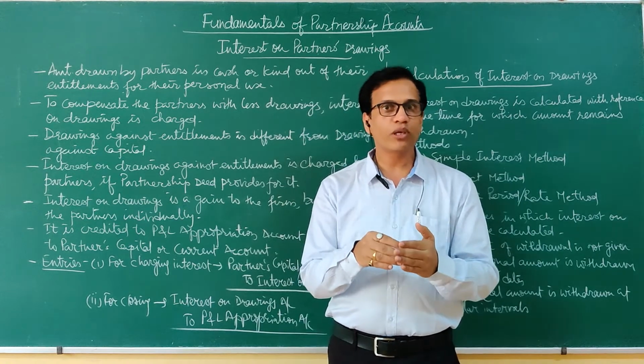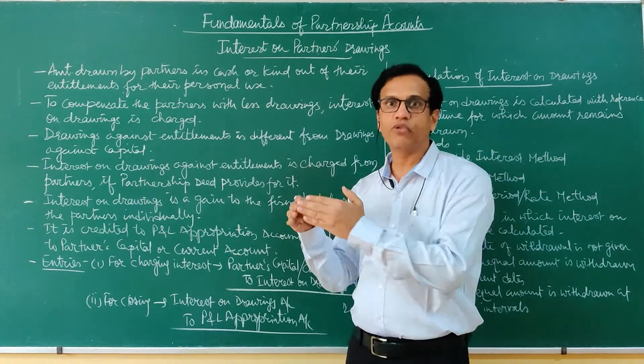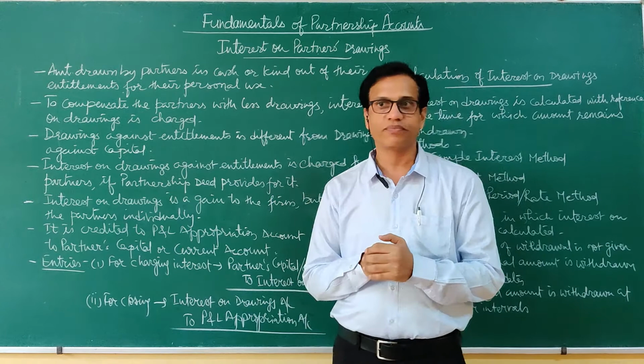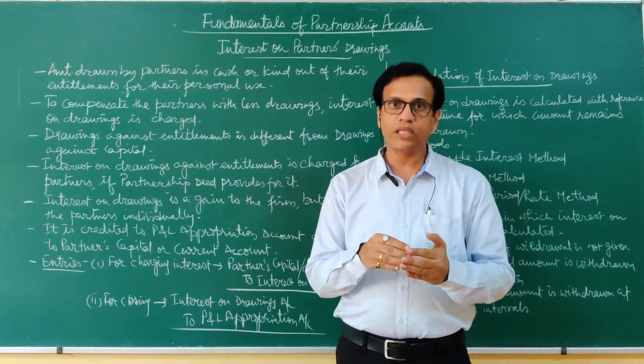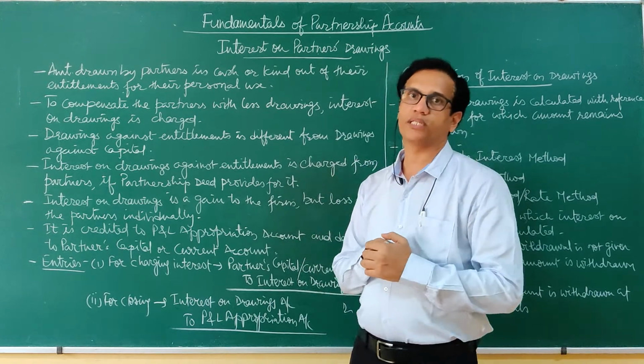Being a loss to the partners, it will be debited to their capital or current accounts, and being an income to the firm, it will be credited to the profit and loss appropriation account.